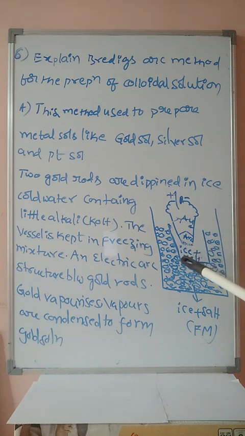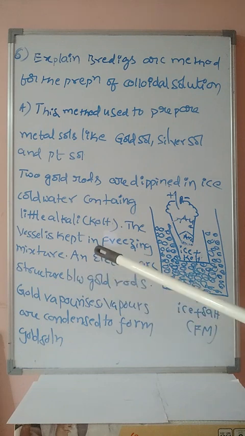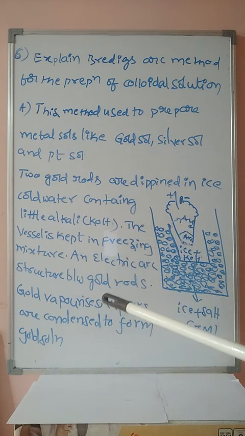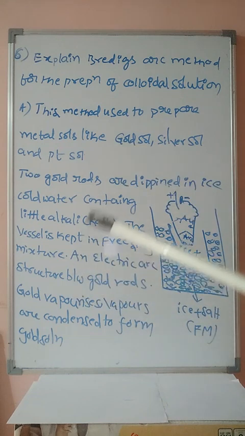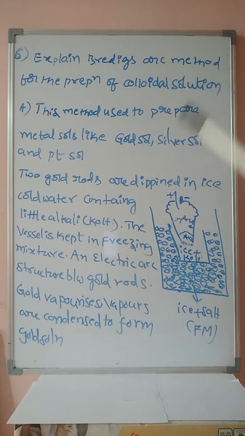To prevent the increasing temperature, the ice and salt mixture is used. Sometimes they will ask directly, student: what is the role of potassium hydroxide, to stabilize the colloidal solution; what is the role of freezing mixture, to reduce the temperature of the colloidal solution. Sometimes directly, explain Bredig's arc method for the preparation of colloidal solution, that possibility is also there. Okay students,